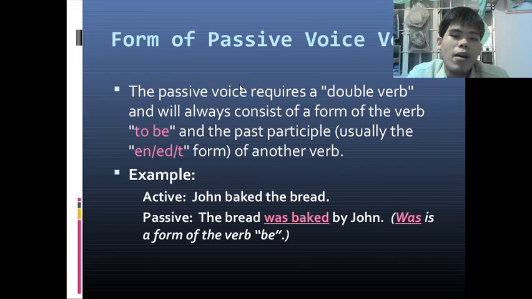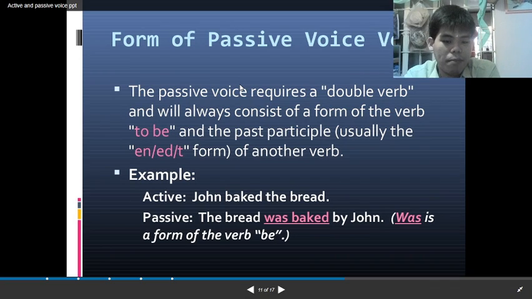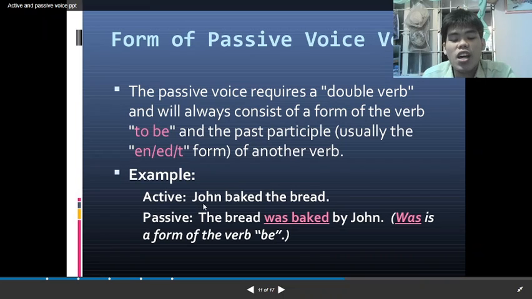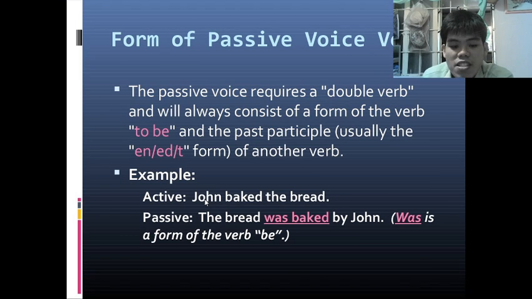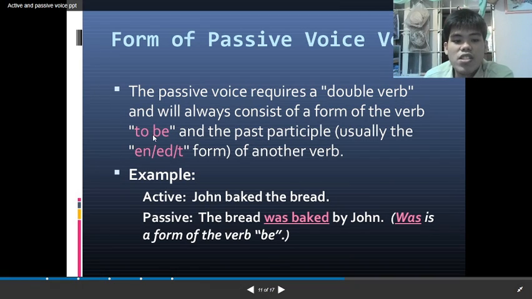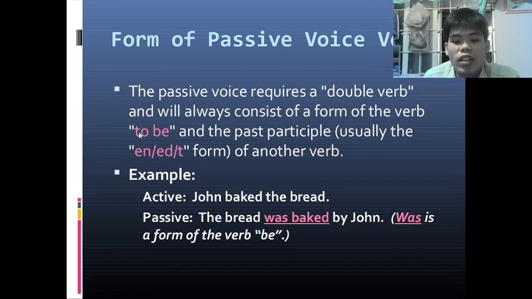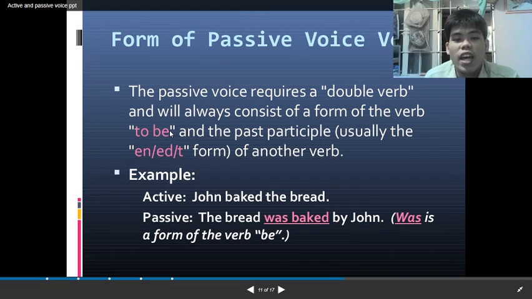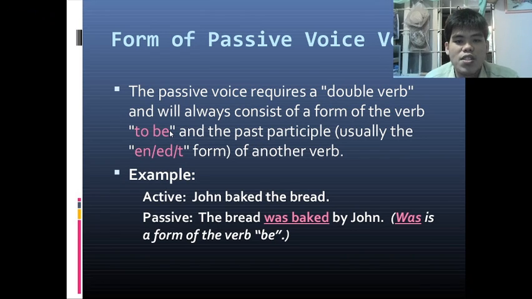So here we go, we're going to talk about changing an active to passive. Here we have the active voice: John baked the bread. Changing it to the passive form, we have two verbs. We will add an additional verb, and that verb is the verb to be, in its proper version. So you need to know the proper versions of the verb to be, and these are is, was, were, and so on and so forth.